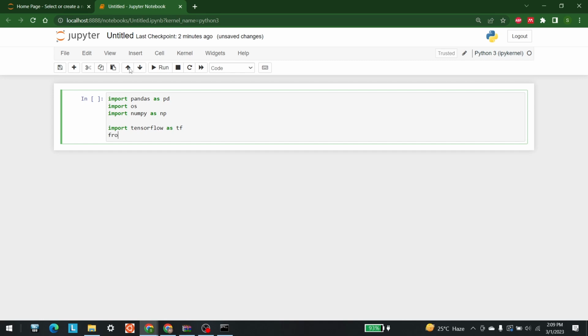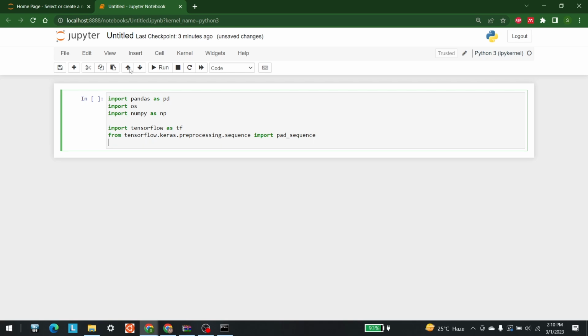So from tensorflow.keras.preprocessing.sequence import pad_sequences.